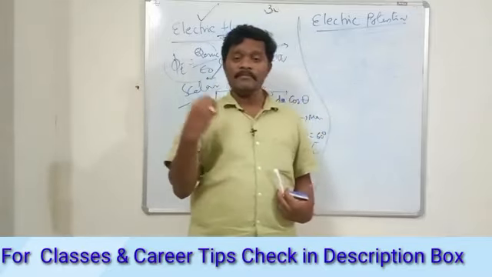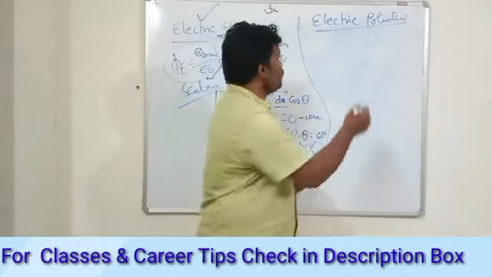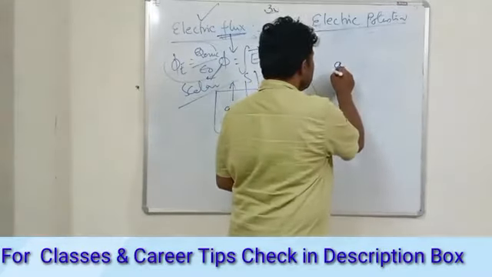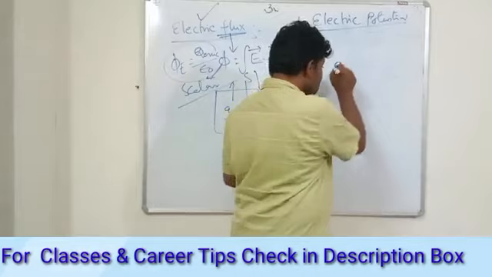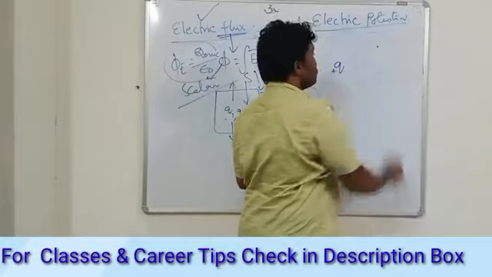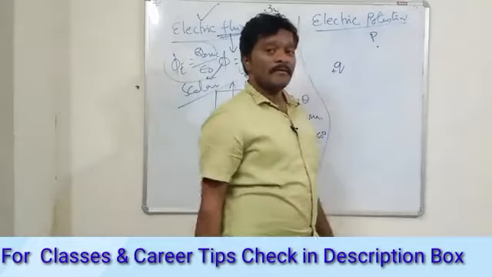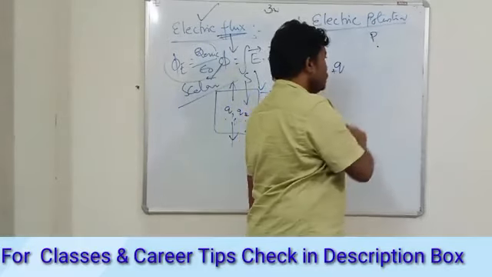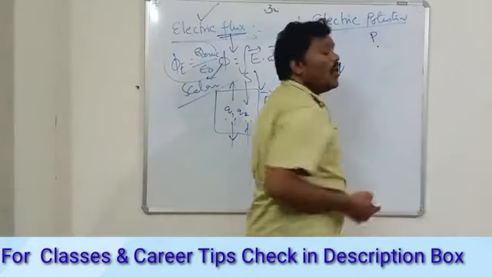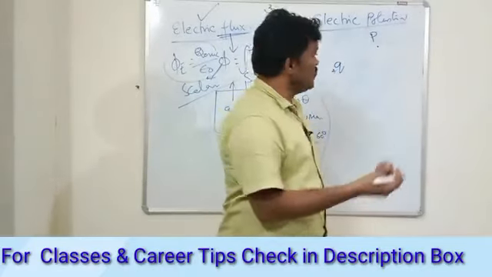Saying that, for the electric potential, you have a charge, say this may be a test charge, and you need to find the potential at this point, say point P. You may name it a point charge or a test charge, whatever you say.